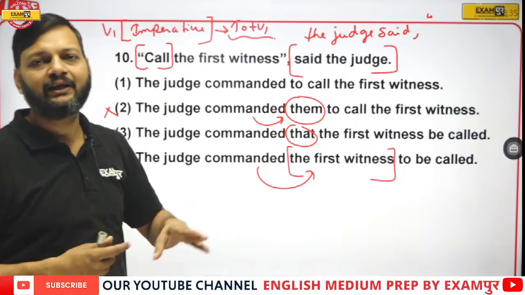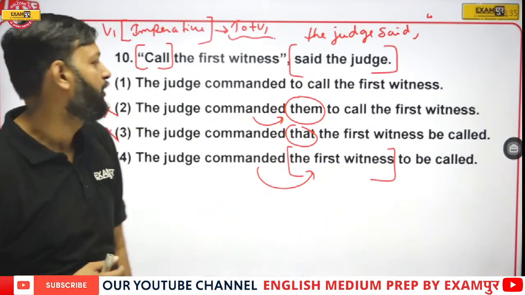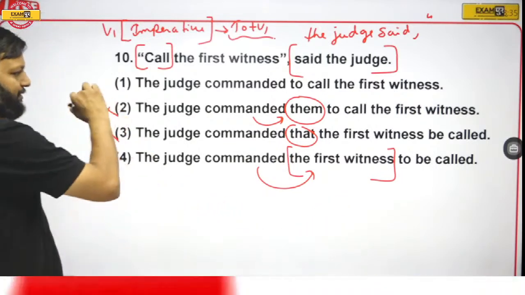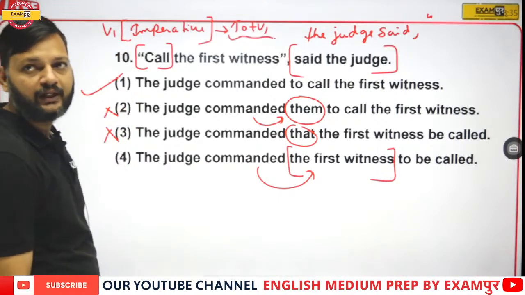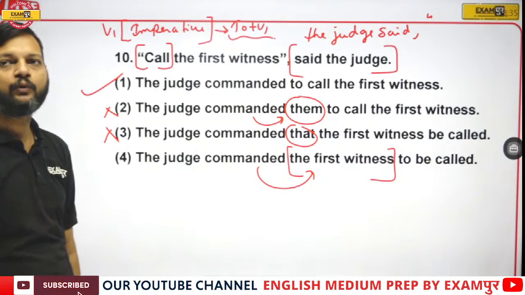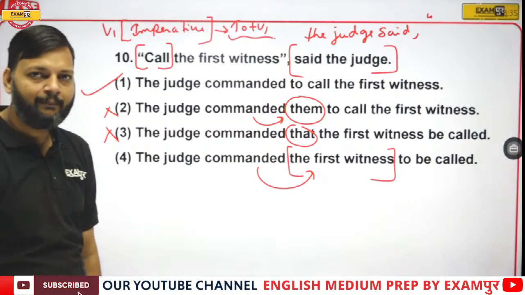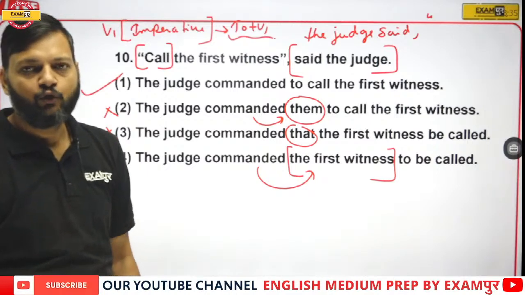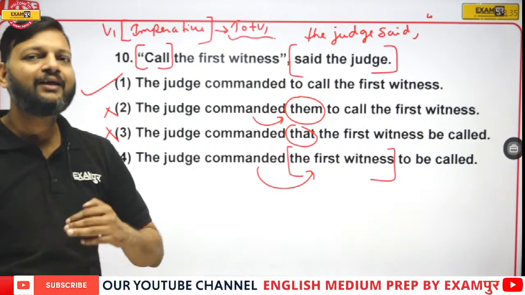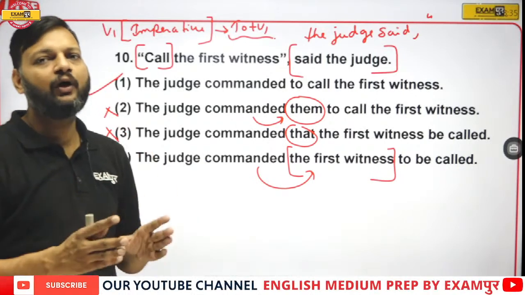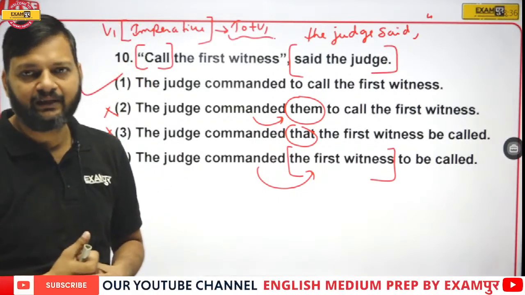If there is no object, it means an indirect reporting verb cannot be followed by any object, right? So only the first option is left. So it is the right answer. The judge commanded to call the first witness. So option number 1 would be the right answer. If you need any further explanation, please let me know. So these were 10 questions of narration. If you want to ask anything about narration, please go ahead. Then we'll move to the next section, which is active and passive voice.